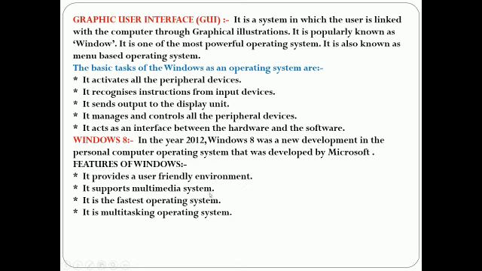Multimedia means they are supporting graphic card, sound card, etc., which are used in multimedia systems. It is the fastest operating system. It is a multitasking operating system, means it allows us to work on more than one operation at a time. It also supports MS-DOS.